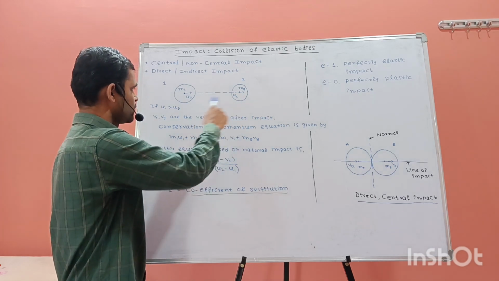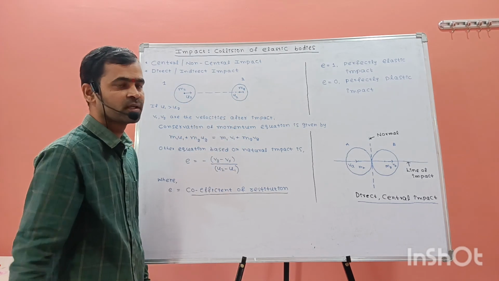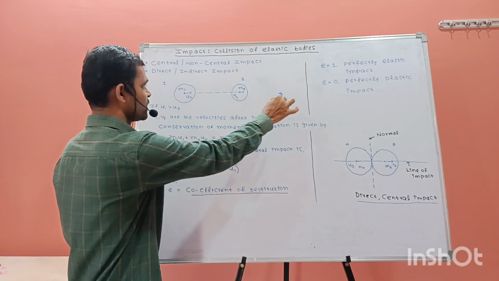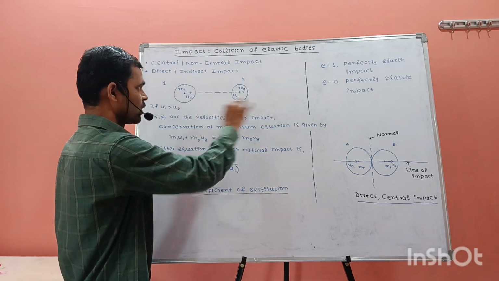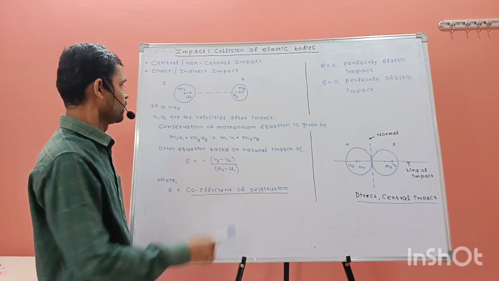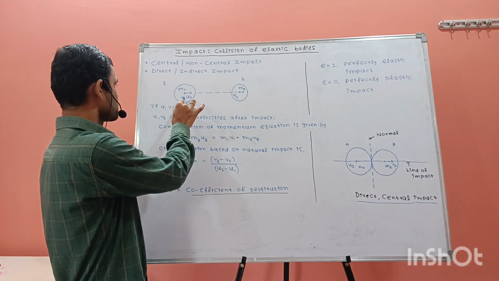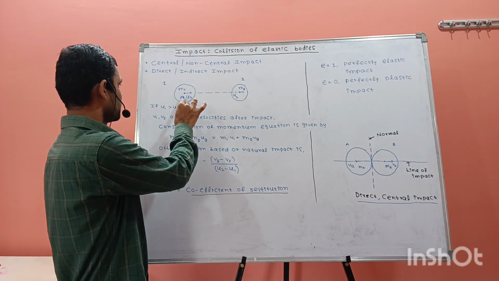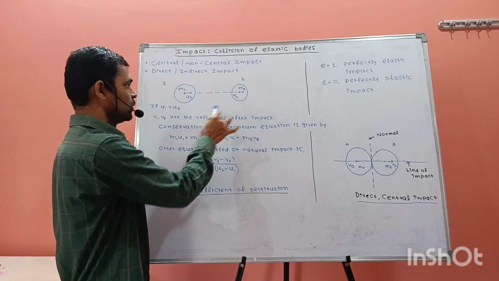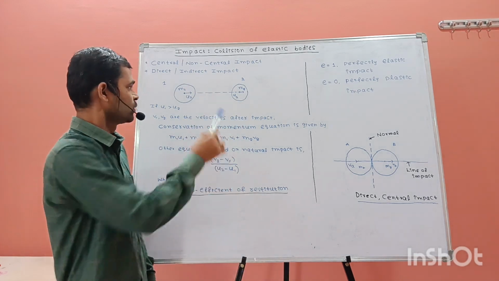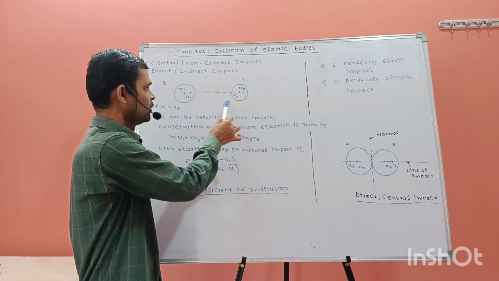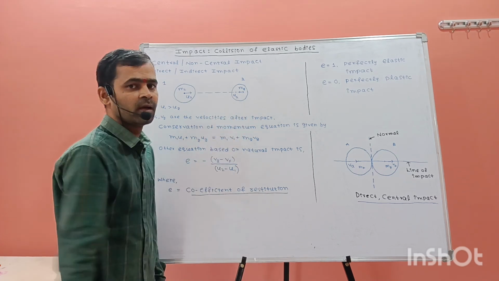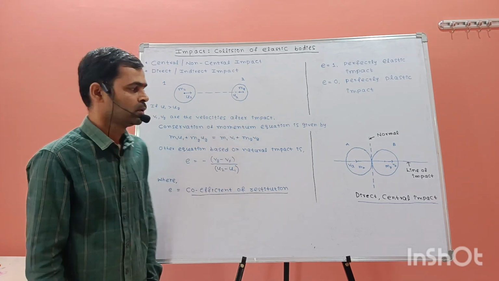Let us say these two are spheres. One is moving in this direction and the other is moving in this direction, both in the same direction. When the velocity of this one is greater than the velocity of this one, at one moment this sphere will hit this sphere. So collision of elastic bodies occurs.